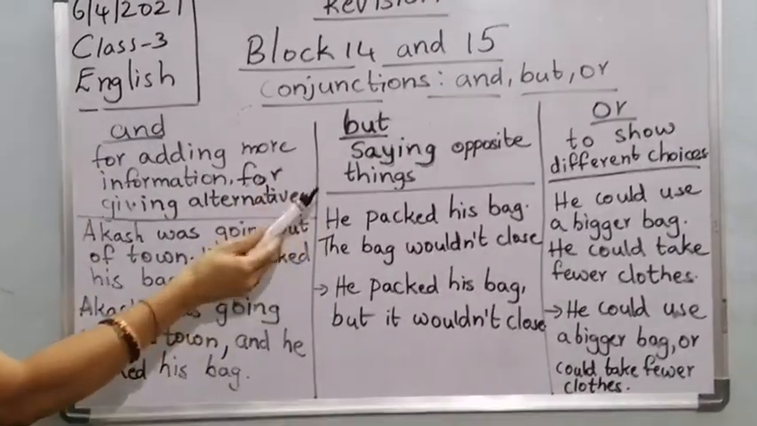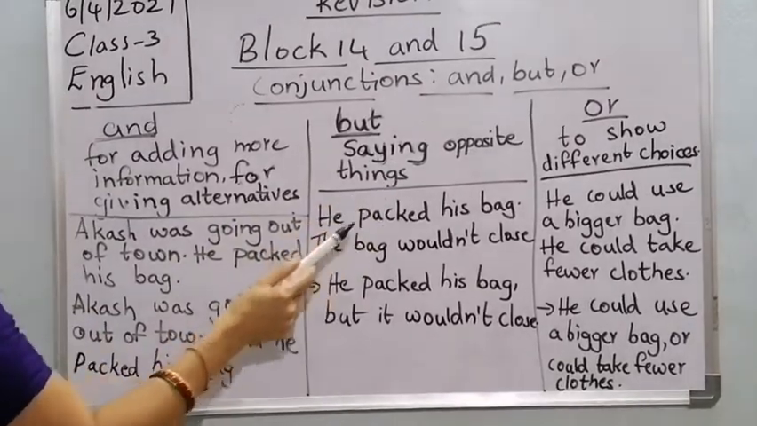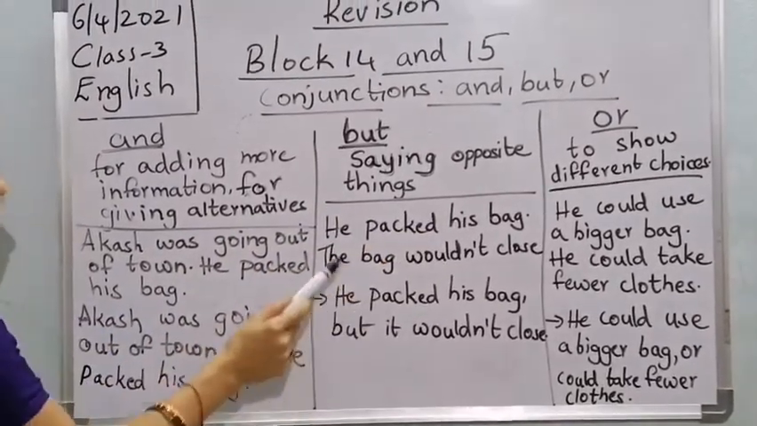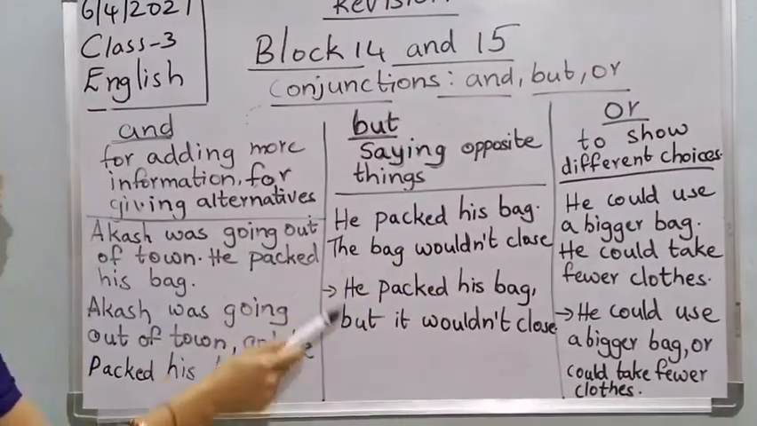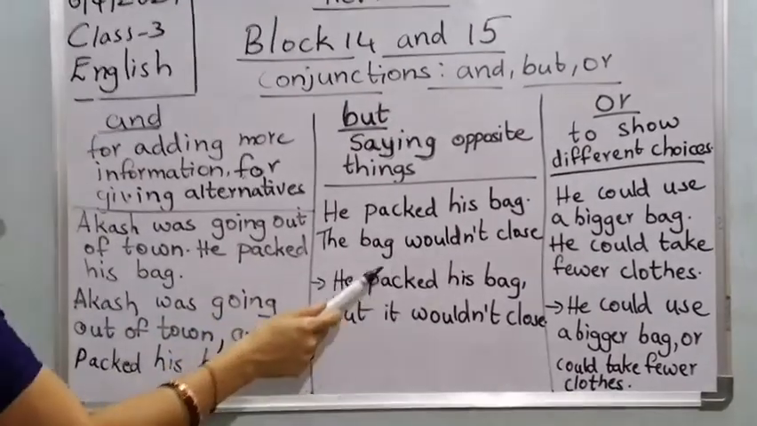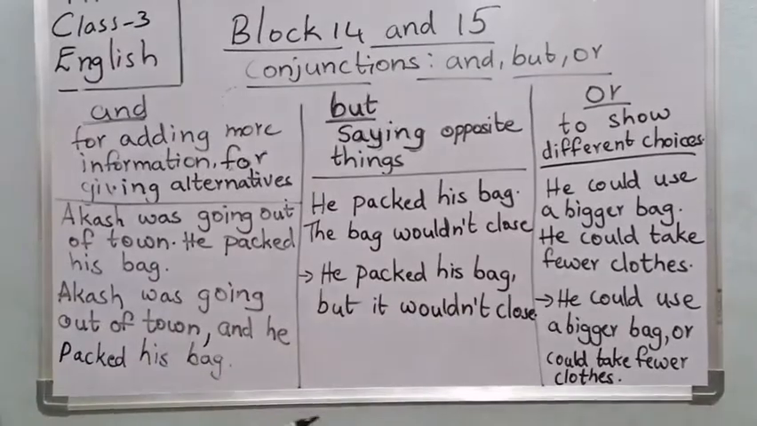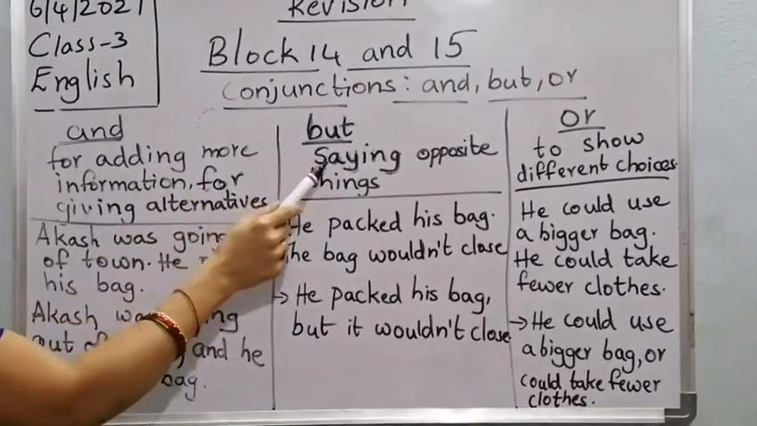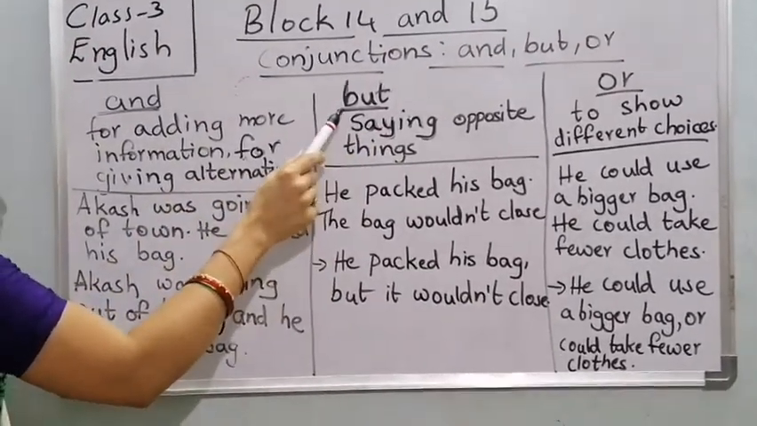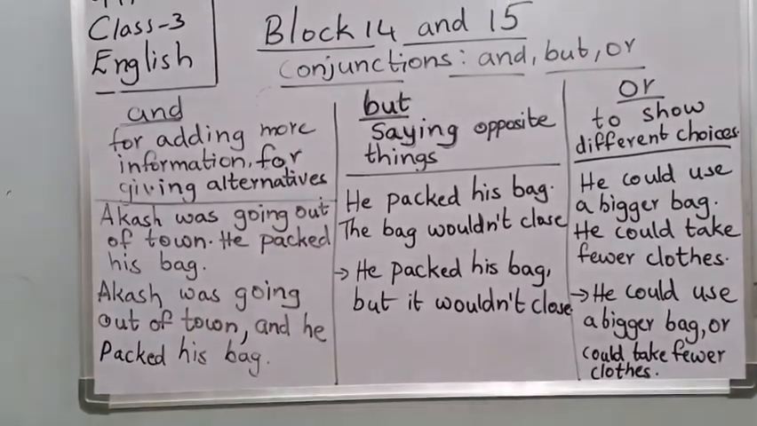But, when do we use "but"? Saying opposite things. He packed his bag. The bag wouldn't close. So this is the opposite. He packed his bag, comma, but it wouldn't close. Saying opposite things, which conjunction do we have to use? We have to use "but."